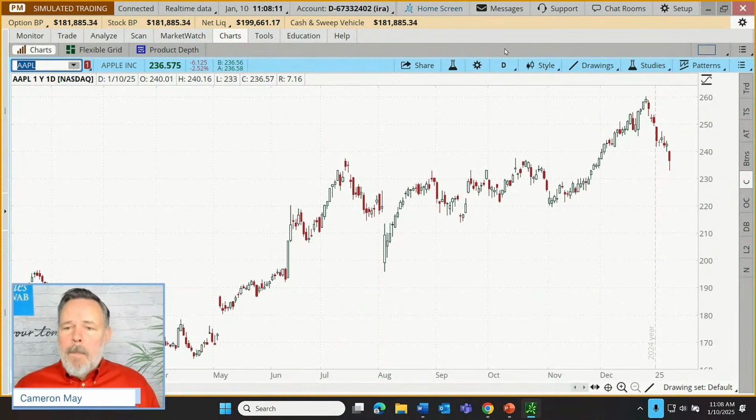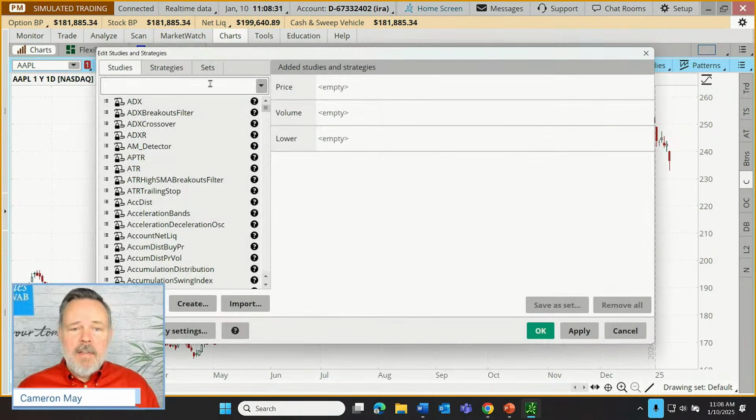But in any case, let's add our volume profile tool here and start to bring volume into this discussion. So I want to throw out the question here. How many of you are at least familiar, maybe just on a surface level, with the volume profile tool? Pretty nifty tool, but let's load that up here. I'm going to go to the Edit Studies icon. It's just one of our technical studies. We can type in the name up here.